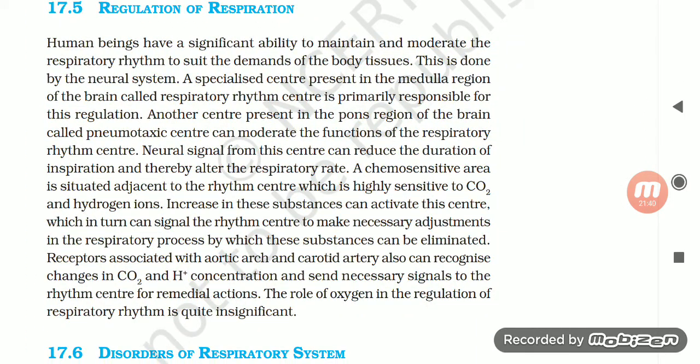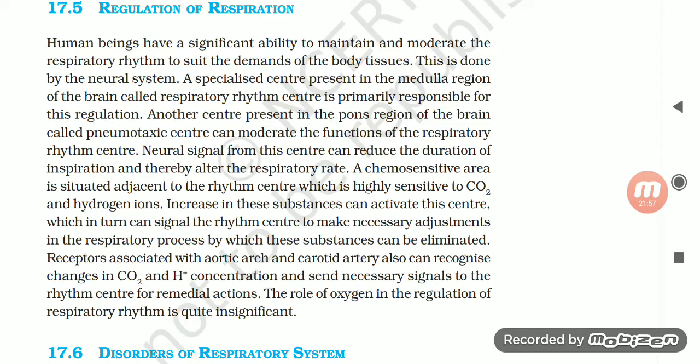17.5 Regulation of respiration. Human beings have a significant ability to maintain and moderate the respiratory rhythm to suit the demands of the body tissues. This is done by the neural system. A specialized center present in the medulla region of the brain called the respiratory rhythm center is primarily responsible for this regulation.